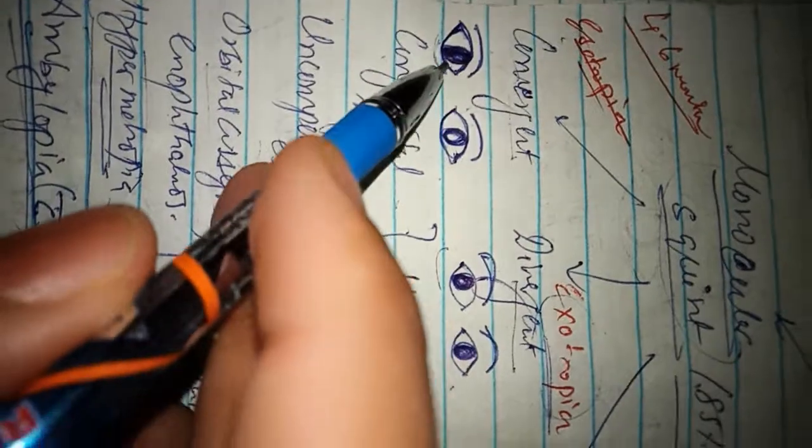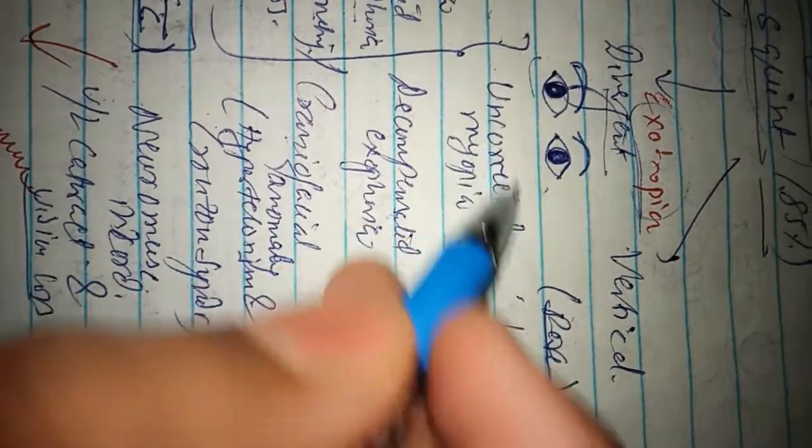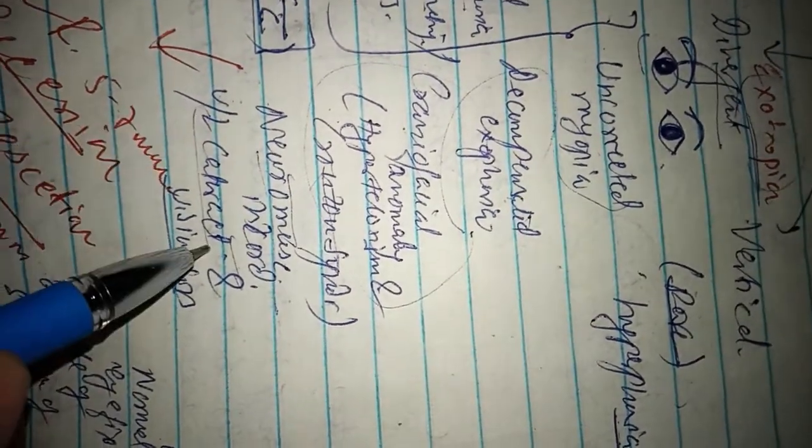It is monocular, meaning one eye remains the same and one eye has a squint, either esotropia or exotropia. In the divergent squint there is exotropia. The causes are uncorrected myopia, decompensated exophoria, craniofacial anomaly, hypertelorism or Crouzon syndrome, or neuromuscular incoordination. It is also associated with unilateral cataract and vision loss. Vertical is very rare. In hyperphoria it is found.